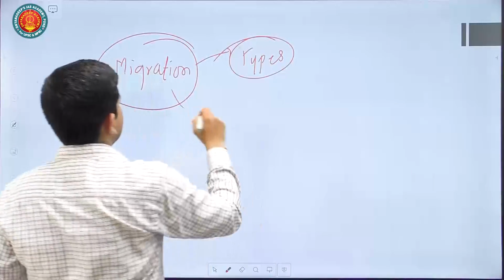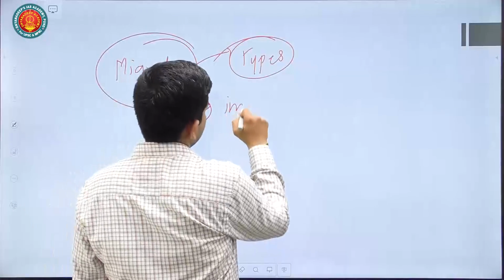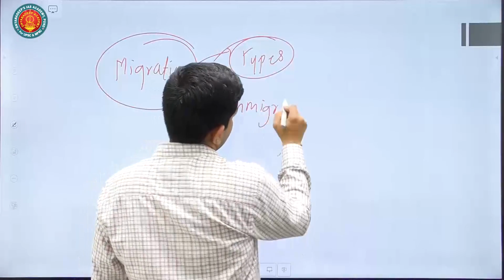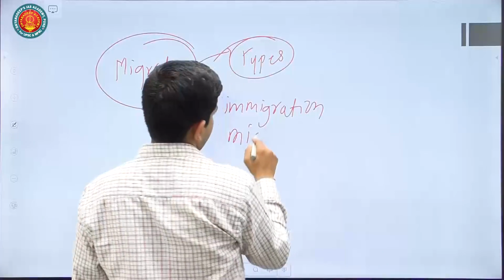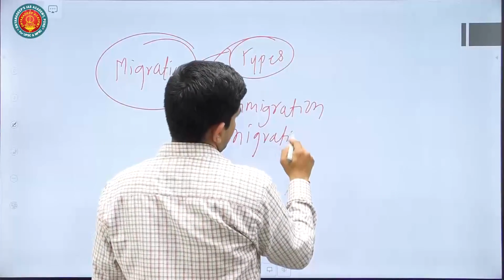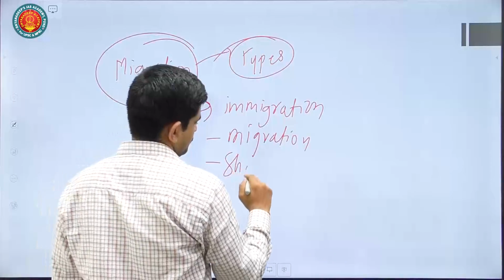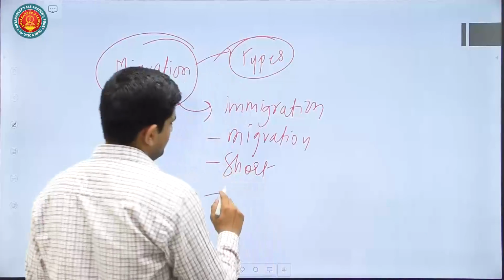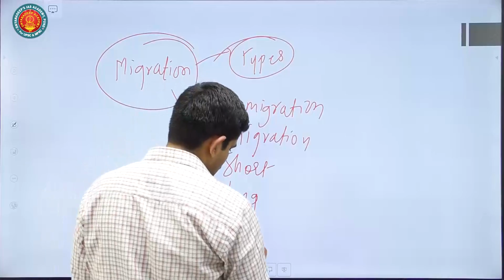You can divide migration into n number of types. For example, immigration that is happening in India, then migration from India to abroad. Then migration for short term, then migration for long term. Then migration of refugees.